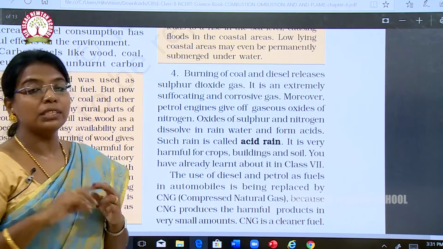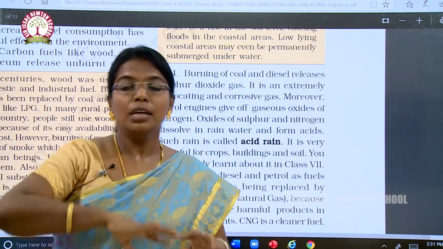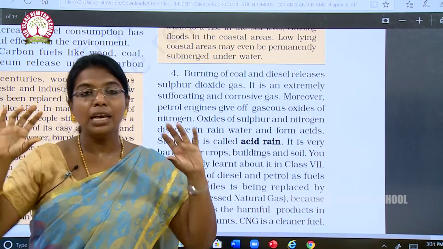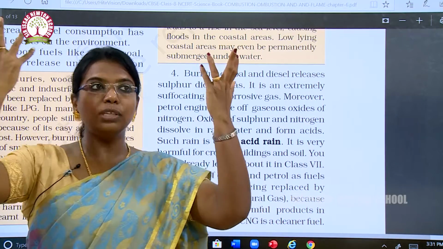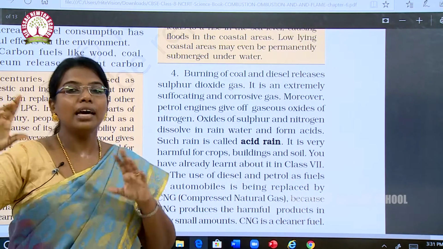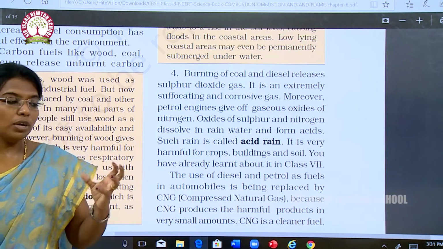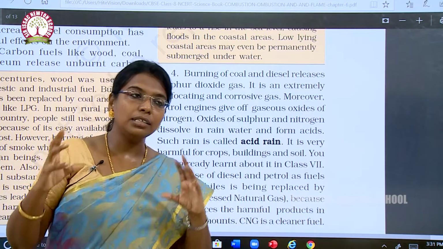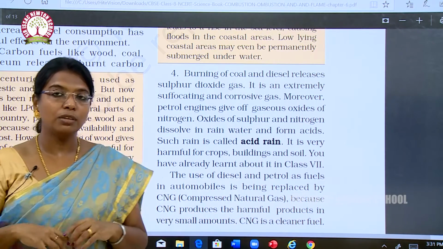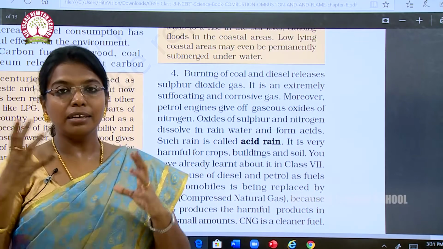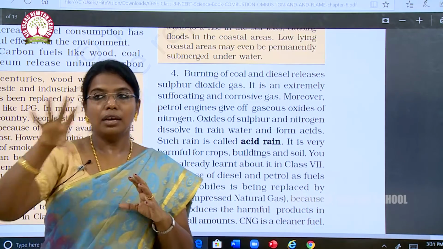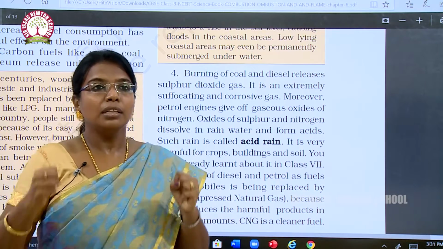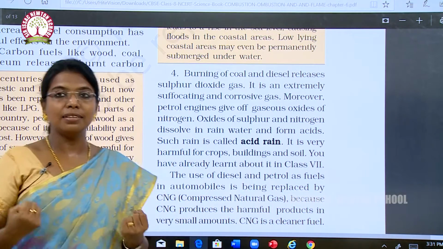Okay, the oxides of sulfur and nitrogen are released because of automobiles, and they go to the atmosphere, where we have water vapor. Water and sulfur oxides combine to form sulfuric acid, and nitrogen oxides and water vapor combine to form nitric acid, and these acids mix with the clouds and fall as acid rain.